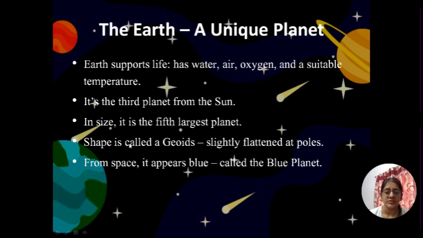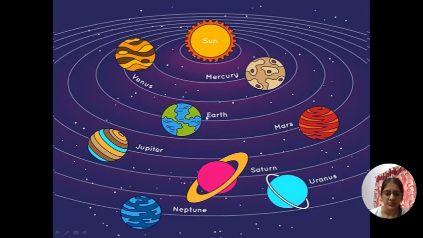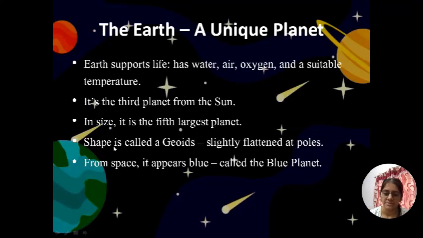And if you see in size, Earth is the fifth largest. Jupiter is the largest planet in size, then others, and then others, and if you go according to size, Earth is the fifth largest.